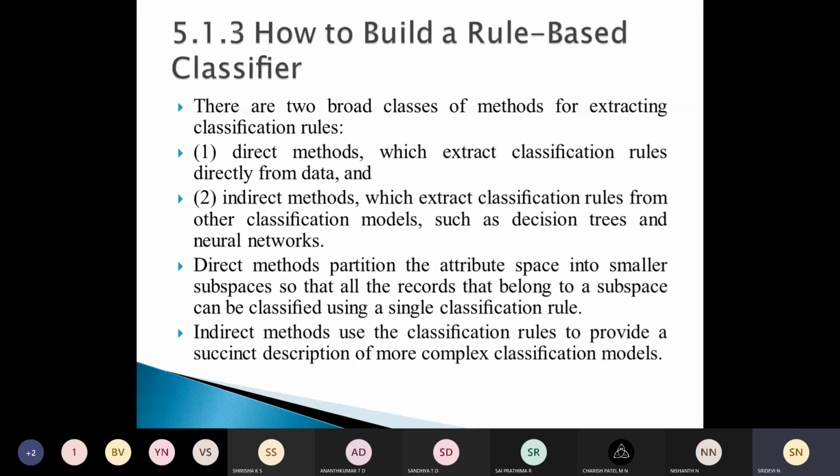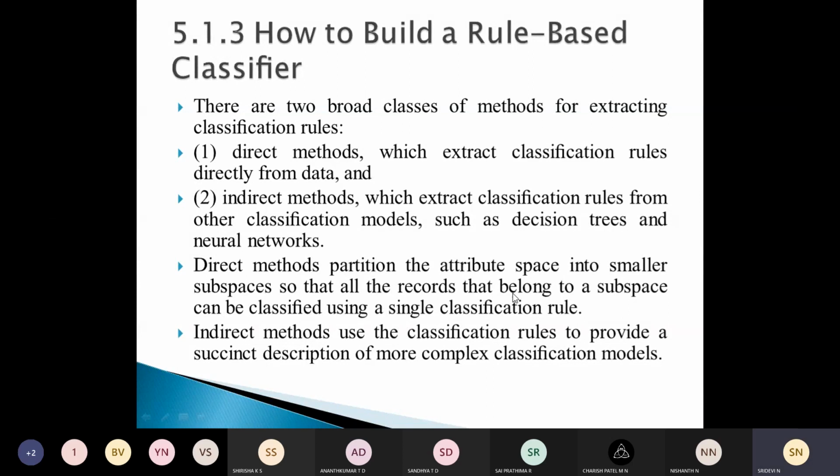They are the direct method, which will extract the classification rules directly from the data. And also we have the indirect method, which will extract classification rules from other classification models like decision trees and neural networks. We are okay with the decision trees, but we don't know what a neural network is. So the indirect method will try to extract classification rules from other classification models like decision trees and neural networks, whereas direct means they try to extract the classification rules from the data itself.